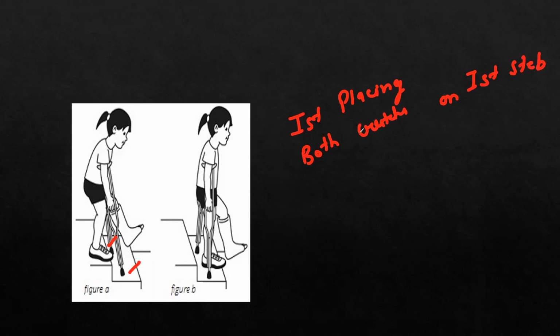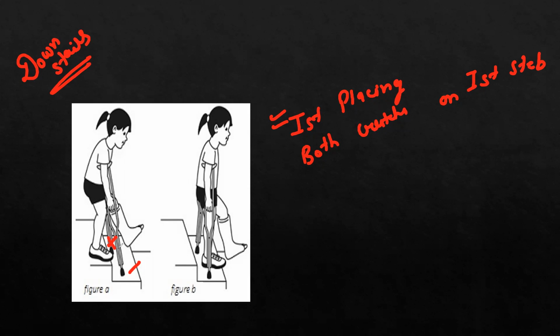I'm talking about going downstairs. So the right answer here is placing both crutches on the first step, and then the affected extremity should be positioned, followed by the unaffected lower extremity.